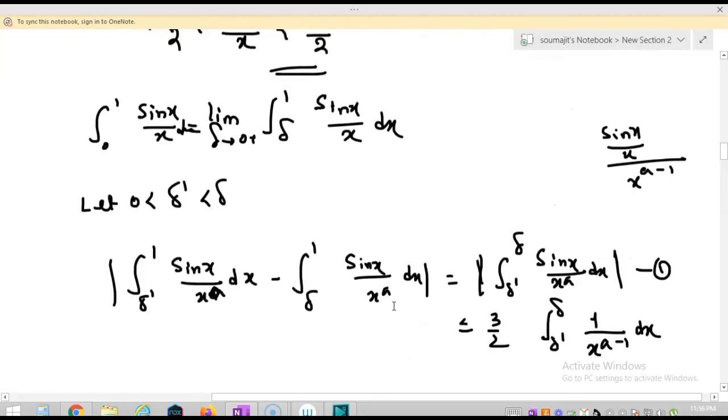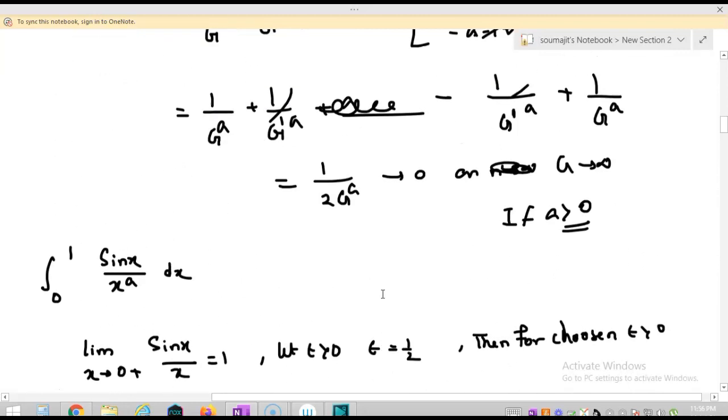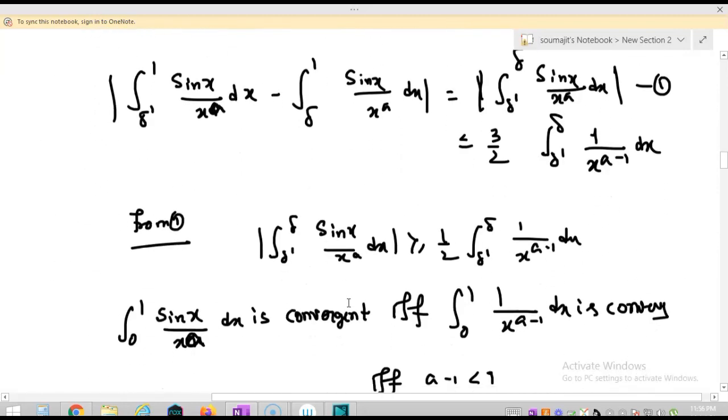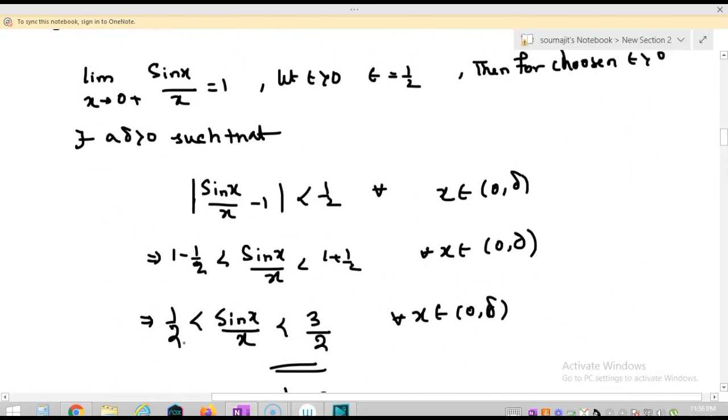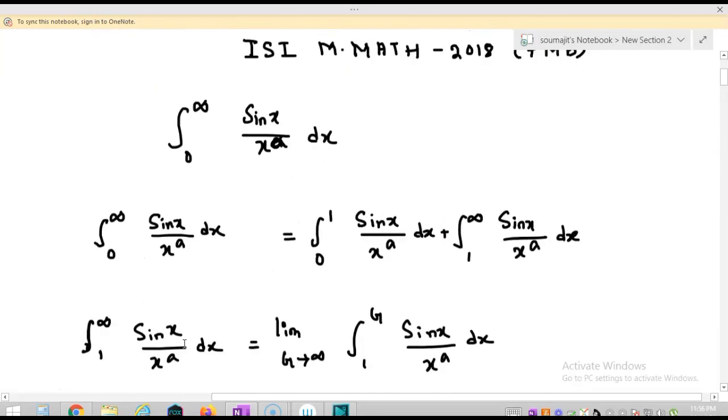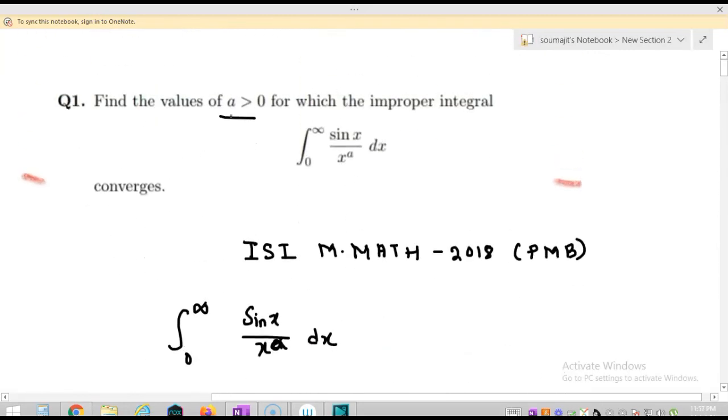Now observe that the previous integral is convergent for all values of a greater than 0, and this integration is convergent for all values of a less than 2. Hence, given that a is greater than 0, this integration is convergent if and only if a is less than 2. Okay, so that's all about this question. So let's solve the next question.